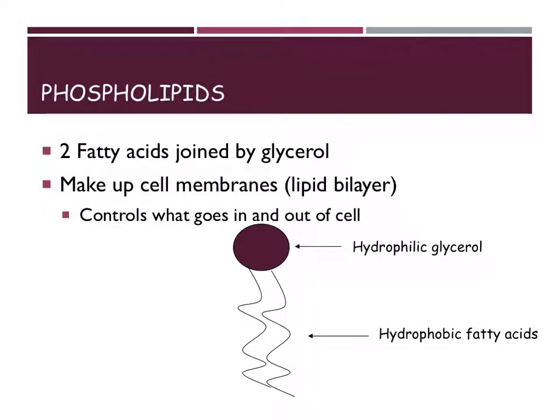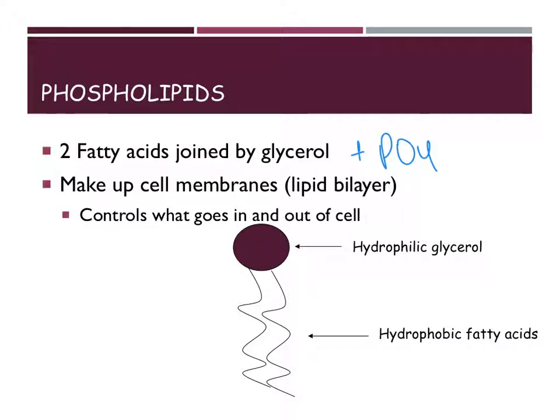Our next type of lipid is what's called a phospholipid. So with the phospholipid, we still have our glycerol molecule that we had before, which in this case we've drawn as the circle. And we got 2 fatty acids instead of 3 now. The 3rd spot on the glycerol actually has a phosphate group on it instead. So this is a little bit different. Our triglyceride, we had 3 fatty acids. But with the phospholipid, we have 2 fatty acids, a glycerol, and a phosphate group.